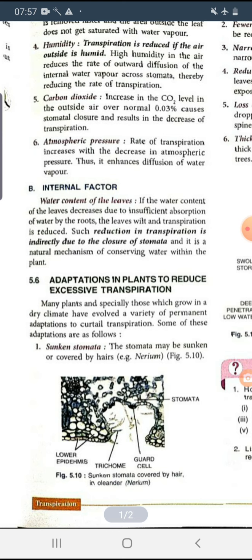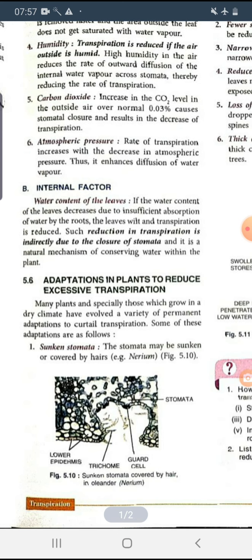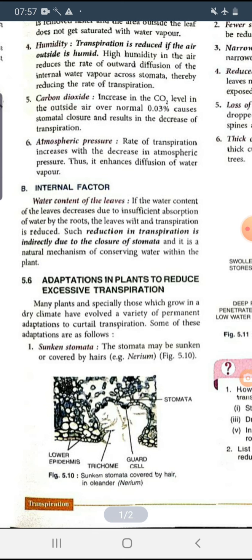So this kind of reduction in transpiration is indirectly due to the closure of stomata, right? Because if the water content is less, then the stomata will not open, it will remain closed. Okay, and it is the normal mechanism of conserving the water within the plant. So this is the internal factor.